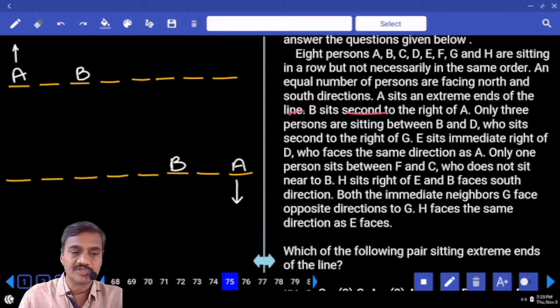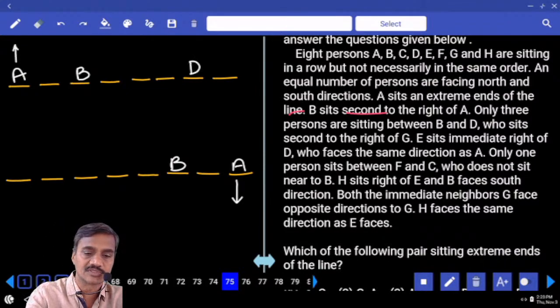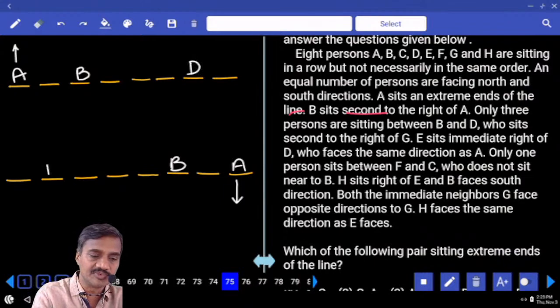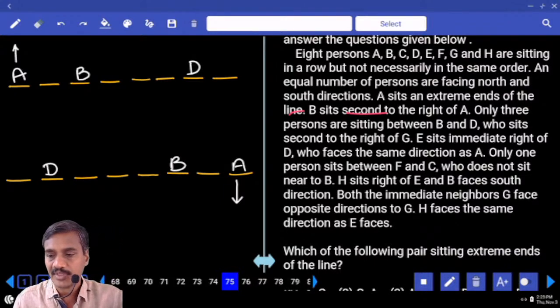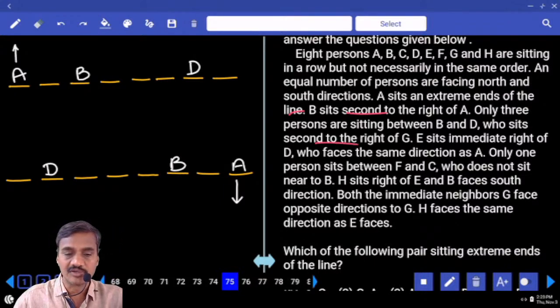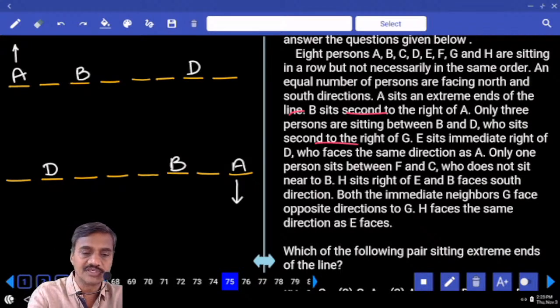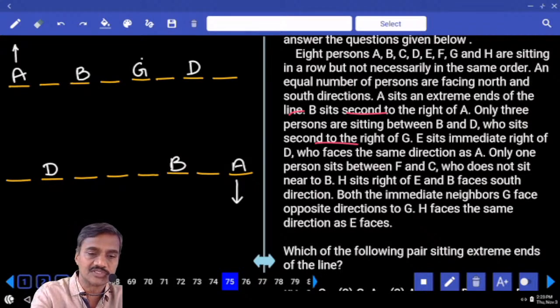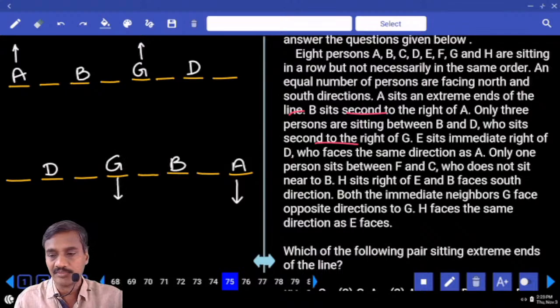There are only 3 persons between B and D. D is here. And D sits second to the right of G. Now D is seated second to the right of G means G is here. G is facing towards north. And D is second to the right of G, G is facing towards south.